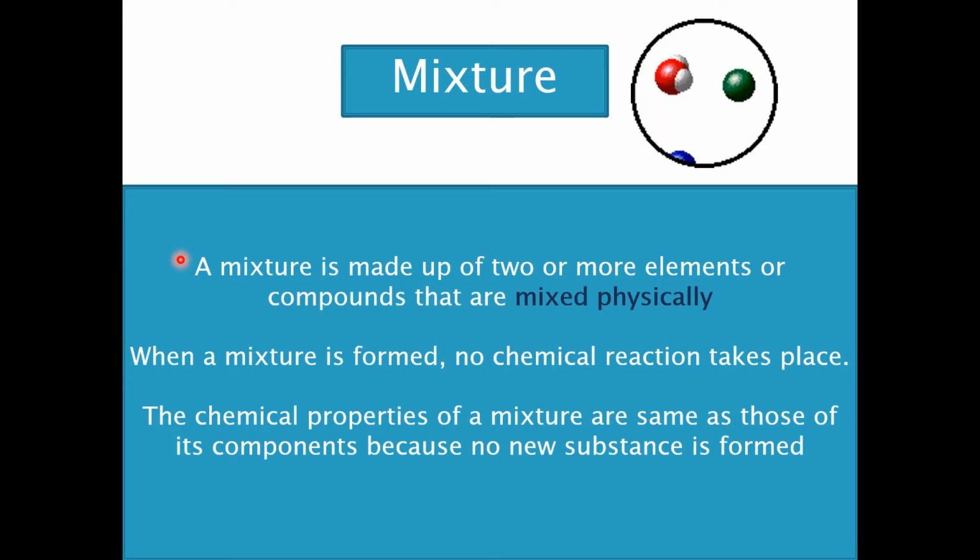What is a mixture? A mixture is made up of two or more elements or compounds that are mixed physically. When a mixture is formed, no chemical reaction takes place, and the chemical properties of a mixture are the same as those of its components because no new substance is formed.